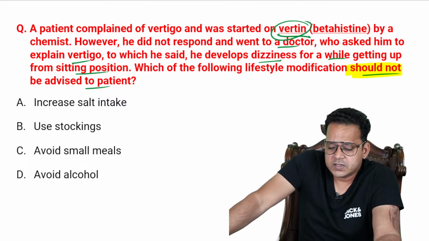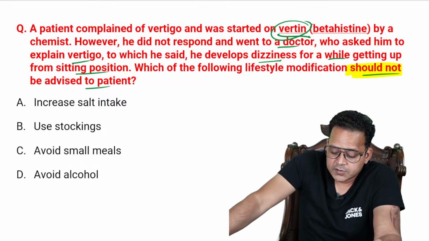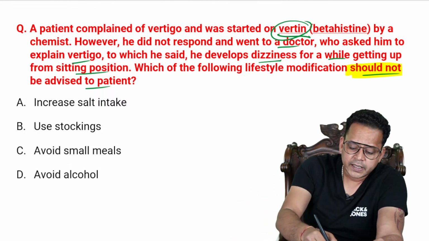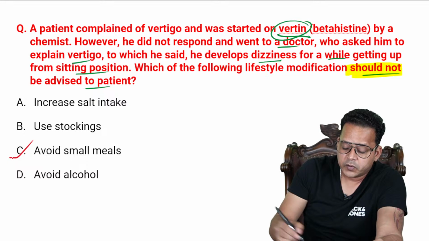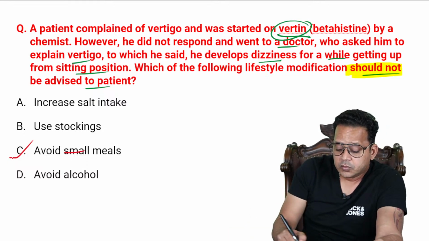So first of all, what is the diagnosis, guys? Postural hypotension. Very good. Anshita Jain has given the right answer. It's a case of postural hypotension. Excellent, guys. Many of you have given the right answer. The answer is avoid small meals. Rather, we ask the patient to avoid large meals.